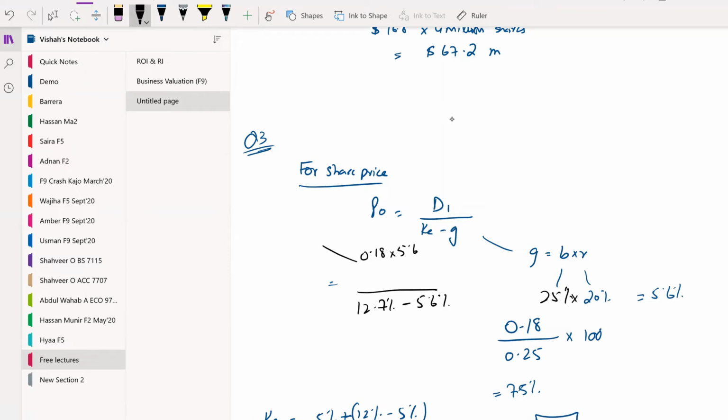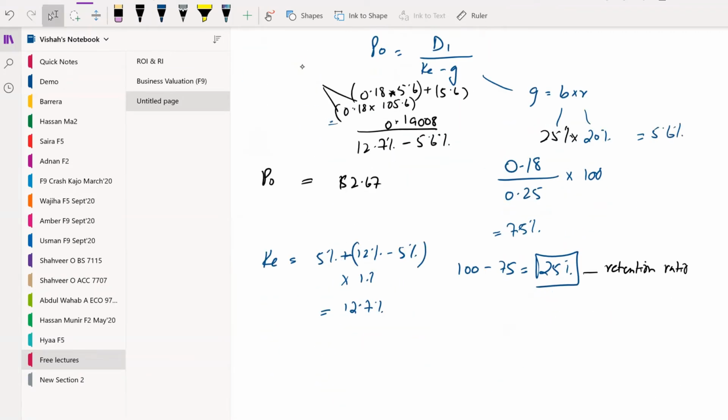So either you can compute it in this manner, or you can use the other method, that is 0.18 into 105.6. That would give you a D1 of 0.19008 and your P naught would be 2.67.